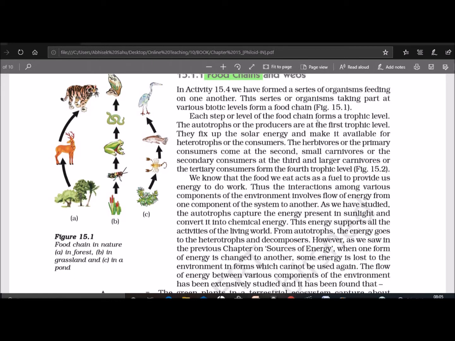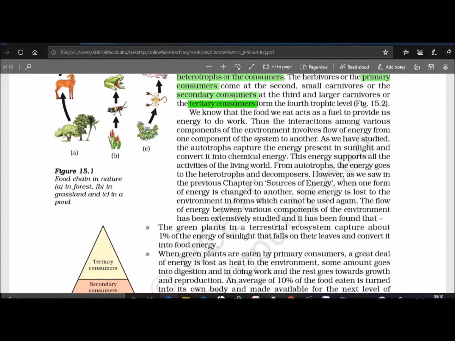Each step or level of the food chain forms a trophic level. So what do you understand by trophic level? These are the steps in the food chain where the transfer of food and energy takes place. The producers are at the first trophic level, which includes only green plants. The primary consumers or the herbivores are at the second trophic level. Next is the secondary consumer, which includes the small carnivores, constituting the third trophic level. The tertiary consumers, which include the large carnivores, form the fourth trophic level.